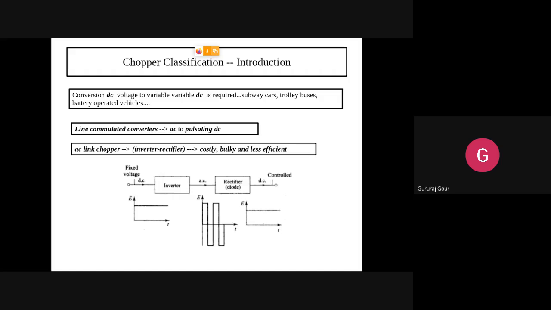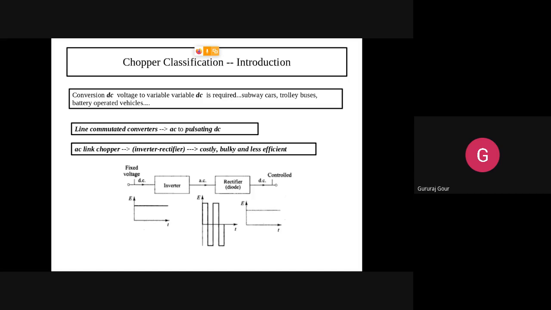If you have gone through the converter types, you might have seen different types of converters. One is converting AC to pulsating DC with fixed voltage. Another is converting AC to pulsating DC with fixed frequency, something like that. Based on that, we have seen different types of converters. It doesn't mean that only a rectifier is doing AC to pulsating DC. So what can we do?